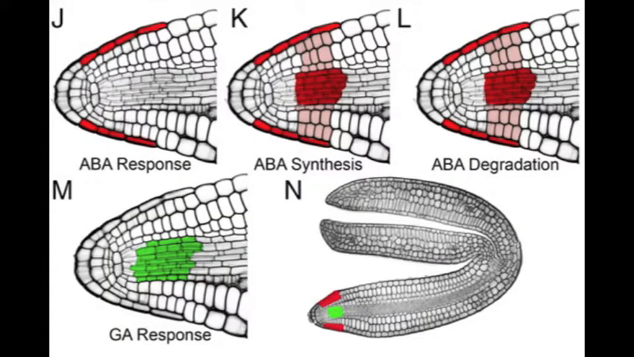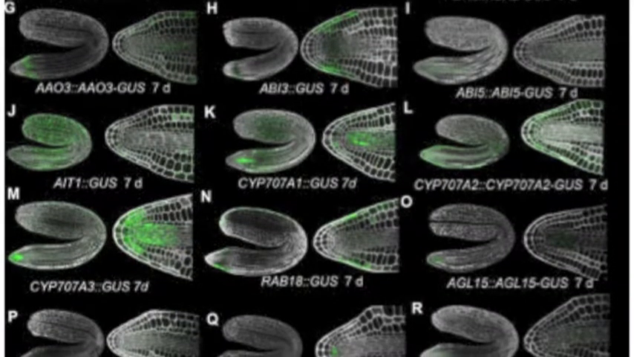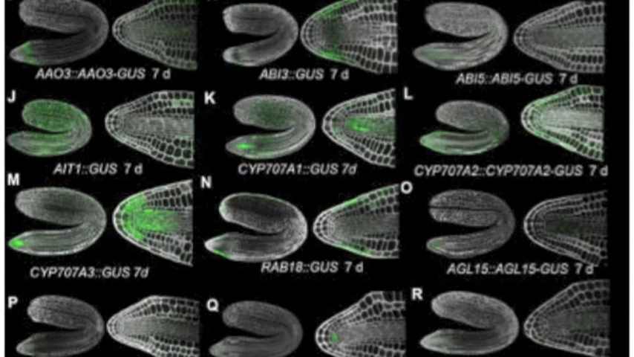meaning the ABA response and GA response did not spatially overlap in the same cell types. So it's in the vasculature that we see a lot of GA response, and in the root cap cells that we see a lot of ABA response, but they don't actually overlap in the same cell types. So in as much as the synthesis and degradation of each ABA and GA overlap with each of the respective response centers, the responses themselves are not cell autonomous.